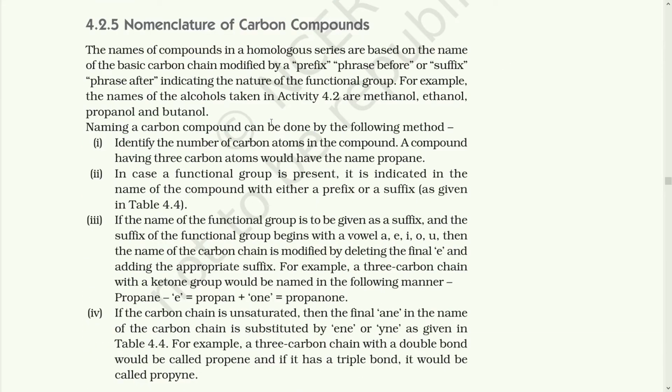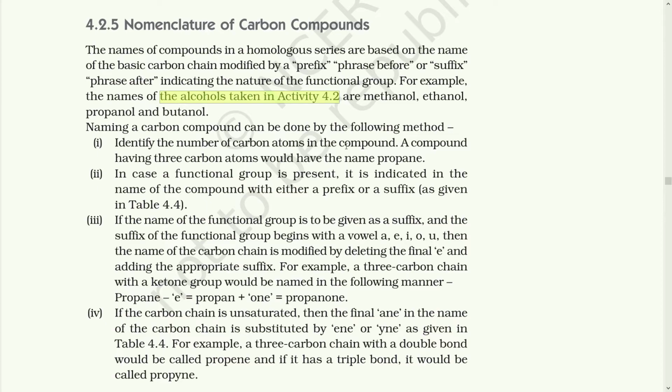Nomenclature. The names of compounds in a homologous series are based on the name of the basic carbon chain modified by a prefix (phrase before) or suffix (phrase after) indicating the nature of the functional group. For example, let's take the names of the alcohols taken in activity 4.2 as methanol, ethanol, propanol and butanol. Naming a carbon compound can be done by the following method.